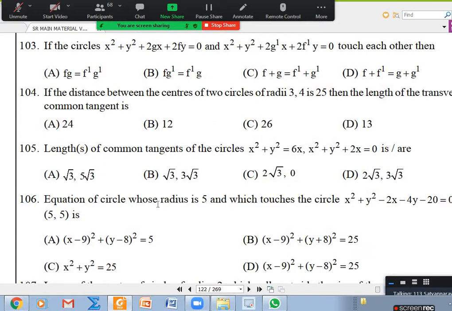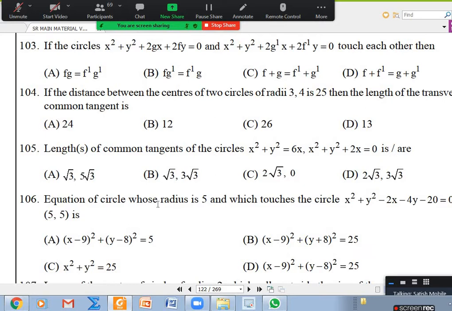Sir, both pass through the origin. Yes, both circles don't have any constant. If a circle doesn't have a constant, it is passing through the origin because the origin is satisfying it. If they're intersecting, they may be intersecting at the origin, and there may be one more point. But if they're touching, they have to touch at the origin only, nothing else, right? They can't be like this because they should have a common point, the origin. They cannot be like this because they should have a common point. So it must be this.